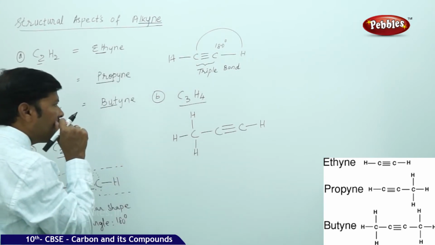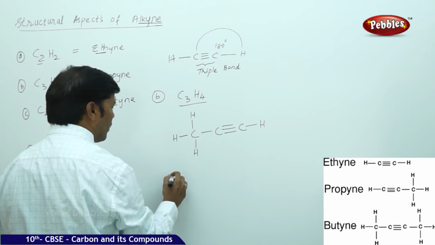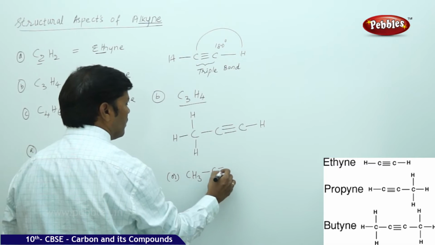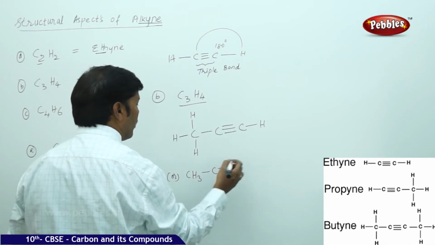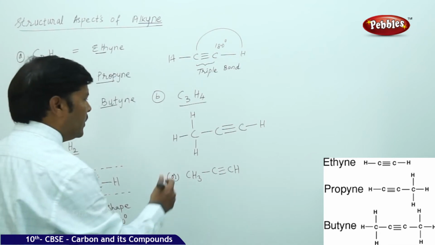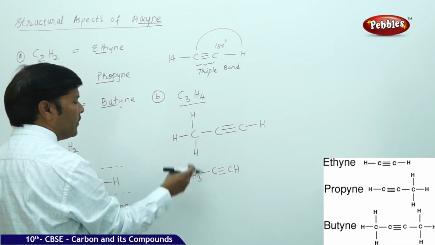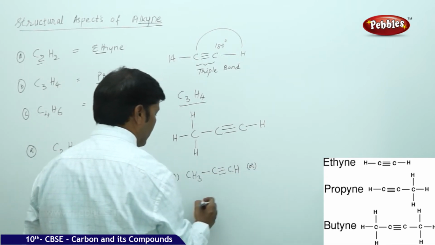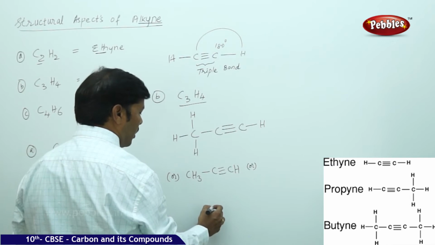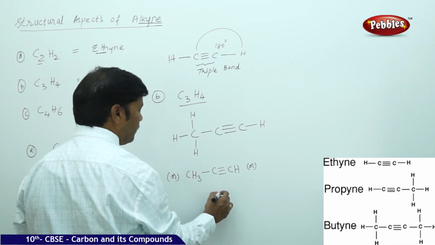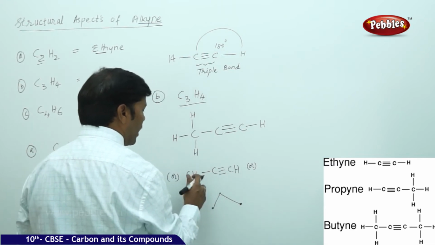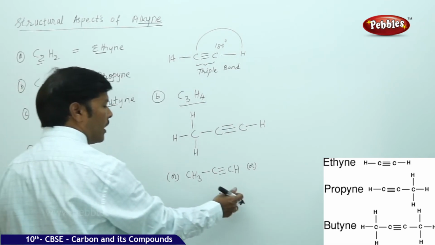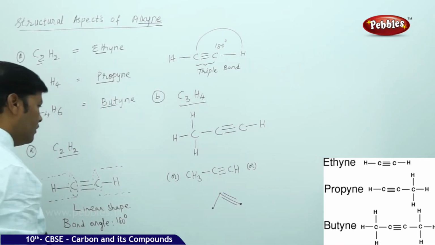So again we have a triple bond between two carbons, or you can simply write this as CH3, single bond, carbon triple bond, single bond hydrogen. This is the expanded form of the structure of propyne, and this is the condensed form of the structure of propyne. Or you can write the same structure as, if you consider each methyl group as one dot, there are three carbons, 1, 2, 3, this is a triple bond, so here one bond is there and here one bond is there. This is the bond line representation of the alkynes.